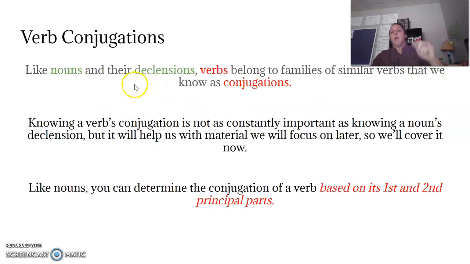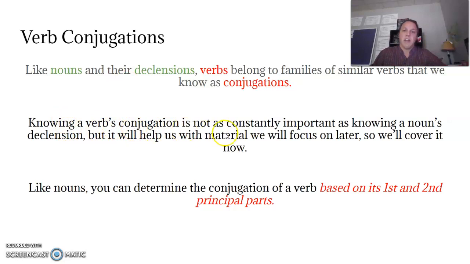What's important about these first two is, one, from these you can form all the present tenses and all the imperfect tenses of a verb. Another thing: similar to nouns, verbs belong to families that we call conjugations.